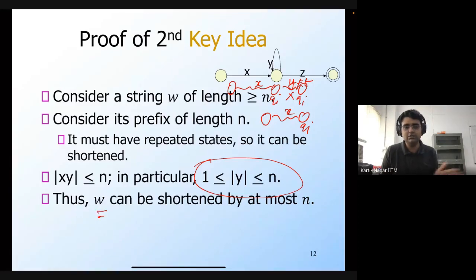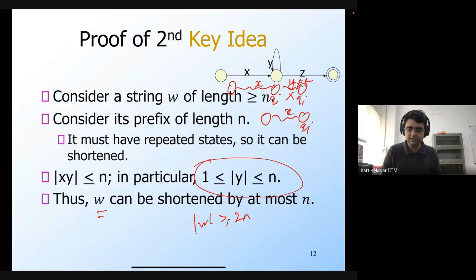So for example, if we shorten the string by n, and the length of the original string was greater than or equal to 2n, then after shortening, the length will still be greater than or equal to n, in which case we can again repeat the procedure. So we can keep on doing this until the length becomes less than 2n. Once the length becomes less than 2n, it's not guaranteed that we may be able to shorten it. If the length is greater than or equal to 2n, then it's guaranteed that we will be able to shorten it.